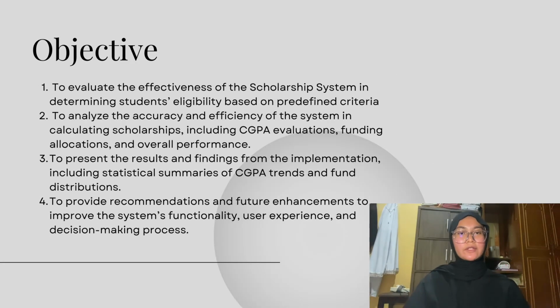The objective of the project is to evaluate the effectiveness of the scholarship system in determining student eligibility based on predefined criteria. Number 2 is to analyze the accuracy and efficiency of the system in calculating scholarships, including CGPA evaluation, funding allocation, and overall performance.